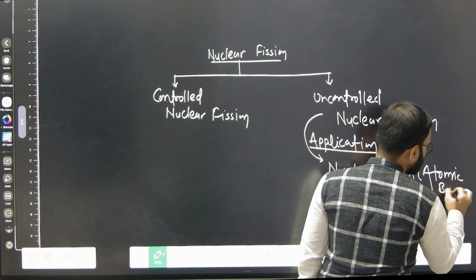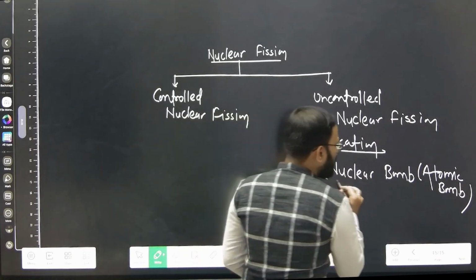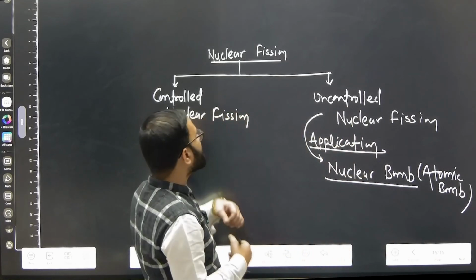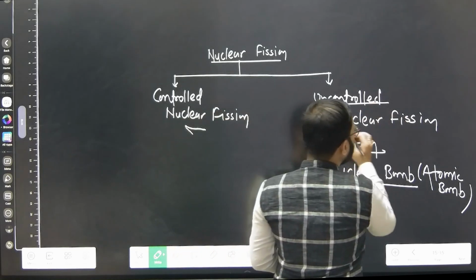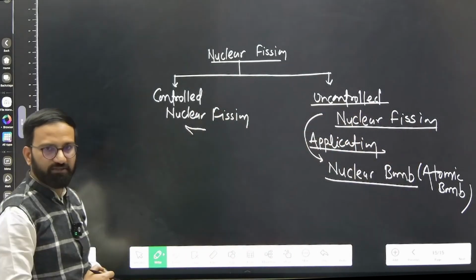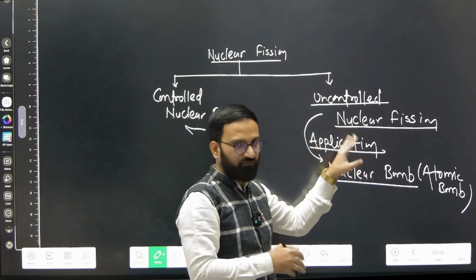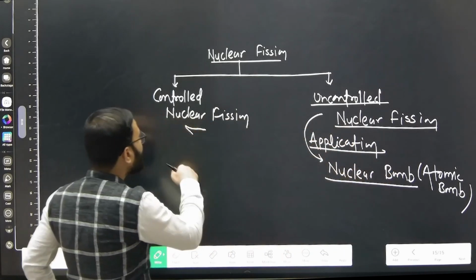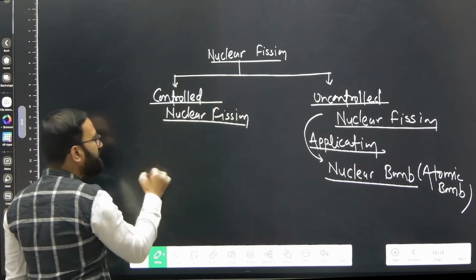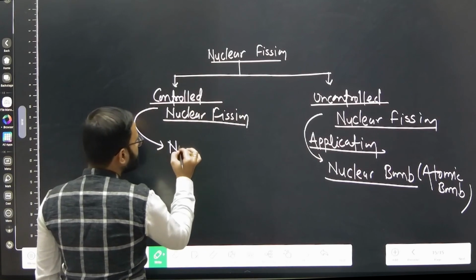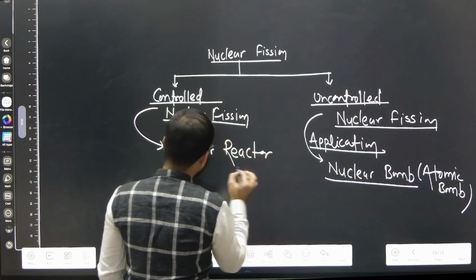Atomic bomb, right? So remember that nuclear weapons or nuclear bombs are based on which kind of reaction? Nuclear fission, you know that. But it is based on uncontrolled nuclear fission reaction. Remember that. It means once this reaction is initiated, we are not going to control it. But when it comes to controlled nuclear fission reaction, for controlling purposes we will require a nuclear reactor, remember that.